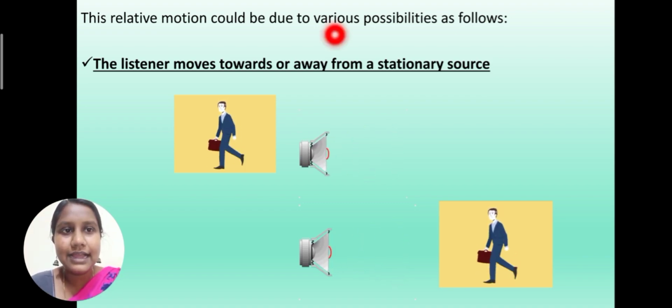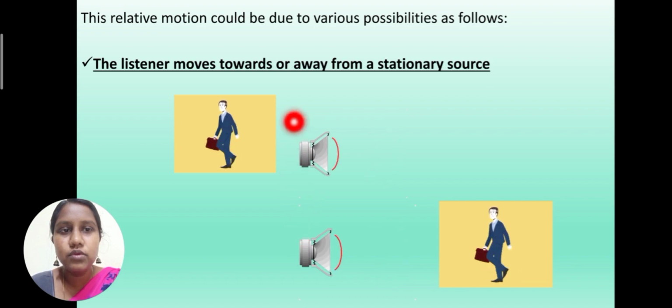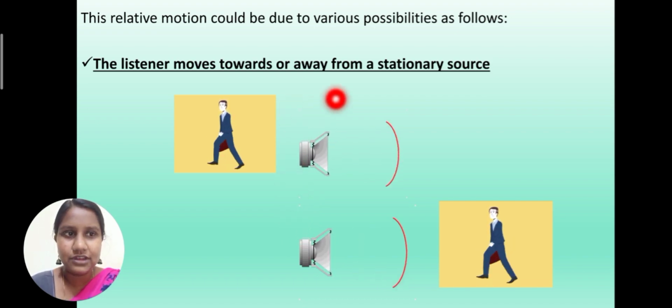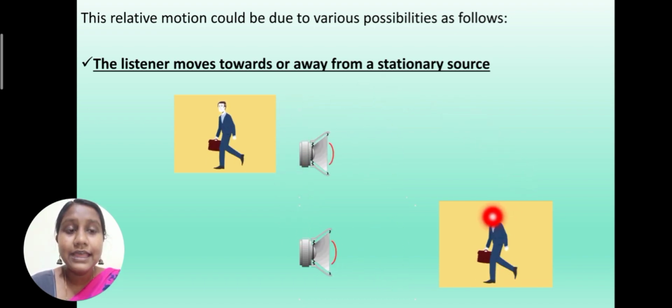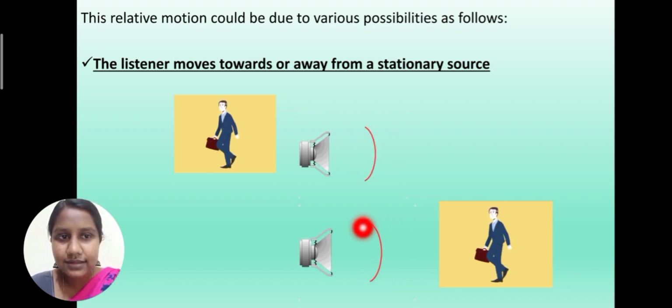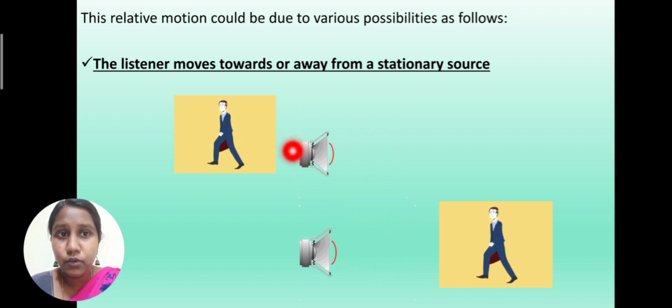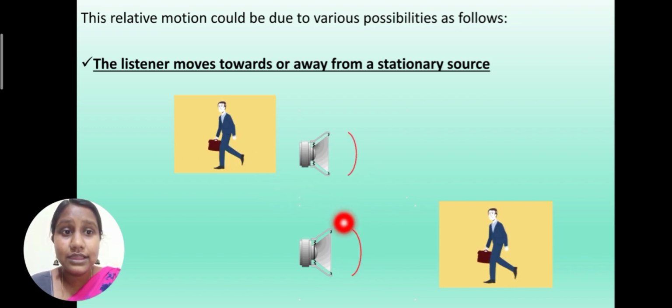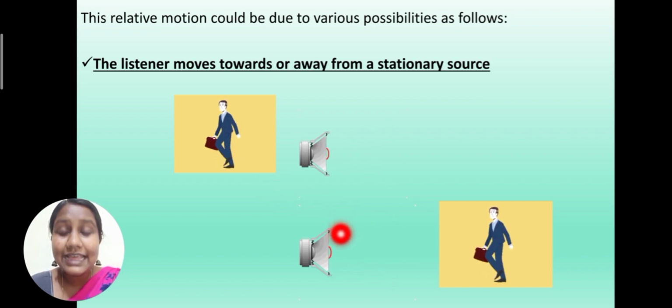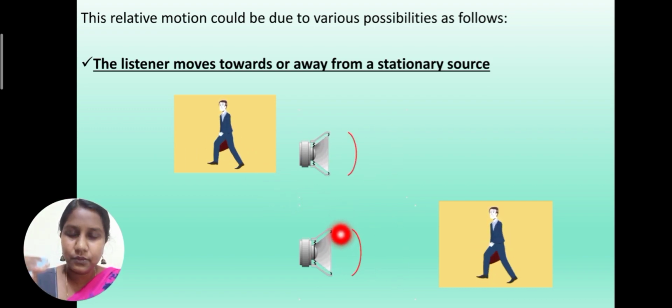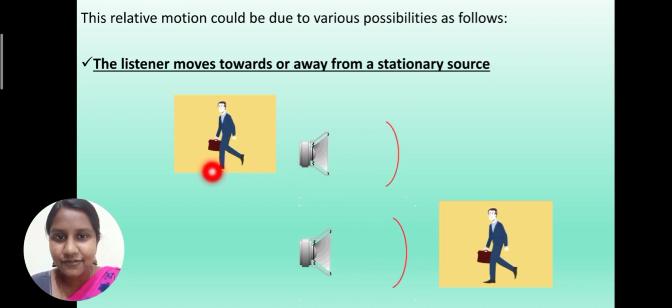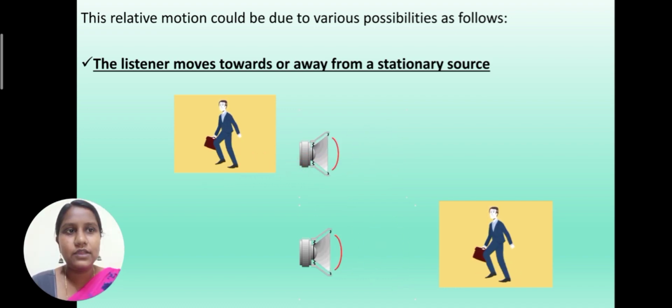For example, consider this speaker. These two speakers are at rest position, and he is the listener. First he moves towards the source, and then he moves away from the source. If he meets at this point, he will hear a higher frequency. As he walks away, he will hear a lower frequency.